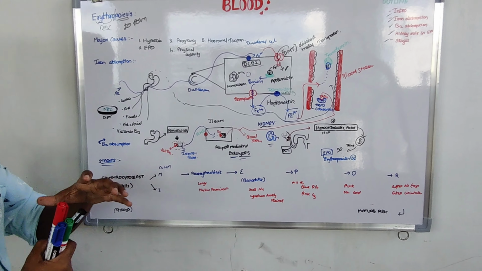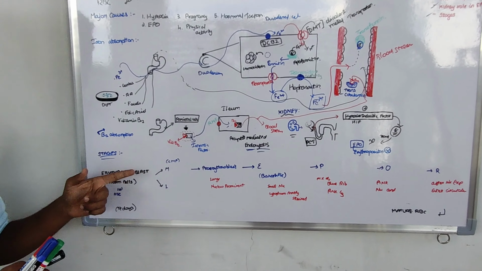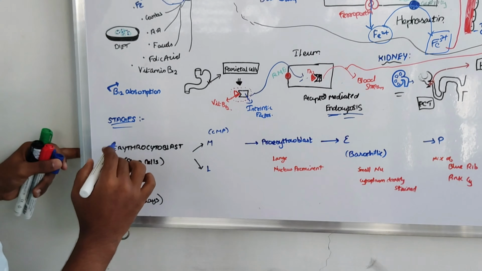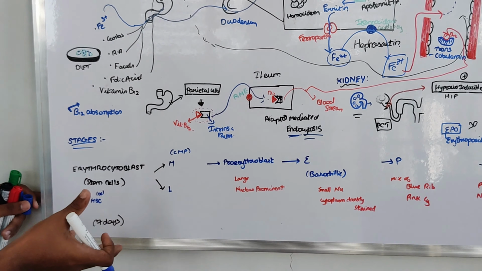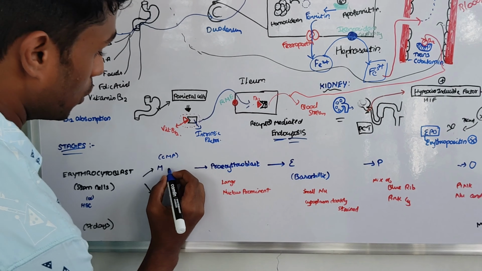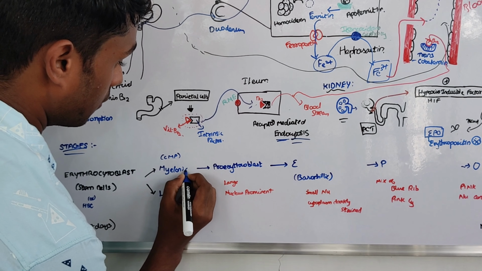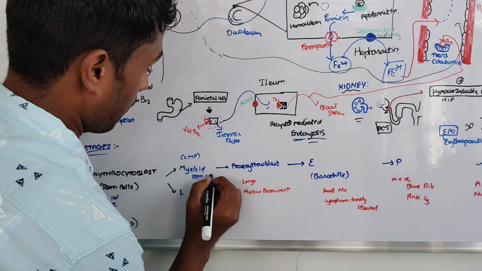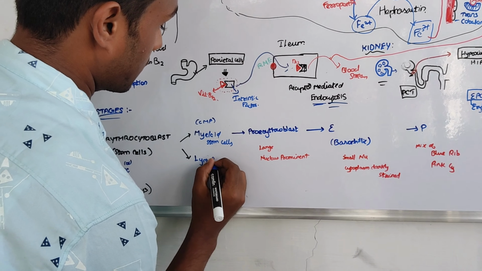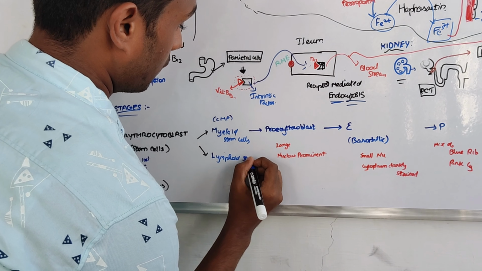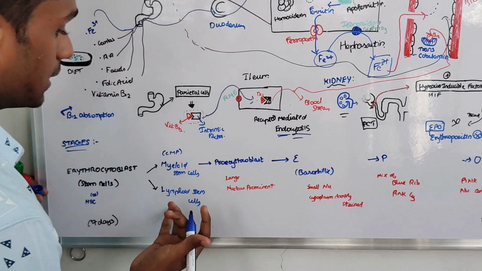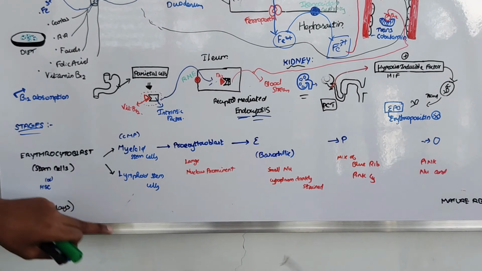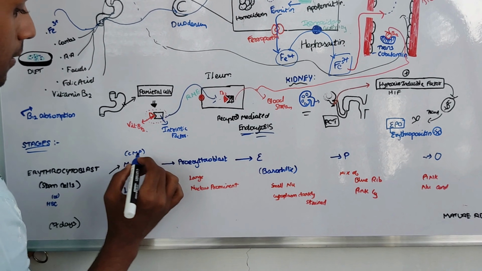Okay. First of all, there is a stem cell called erythrocytoblast. It is also called hematopoietic stem cells. Erythrocytoblast, the hematopoietic stem cell, gets converted into myeloid stem cells and lymphoid stem cells. The lymphoid stem cells are converted into B cells, T cells and mast cells, so no role in erythropoiesis. Let us focus on myeloid stem cells.